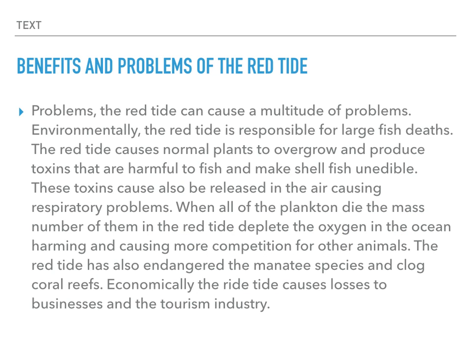Benefits and problems of the red tide. Problems. The red tide can cause a multitude of problems. Environmentally, the tide is responsible for large fish deaths. The red tide causes normal plants to overgrow and produce toxins that are harmful to fish and make shellfish inedible. These toxins can also be released into the air, causing respiratory problems.